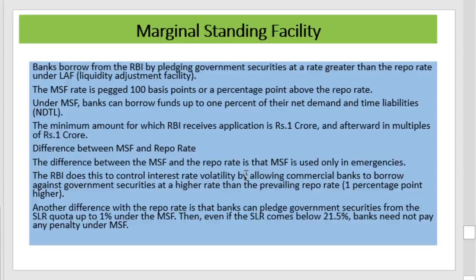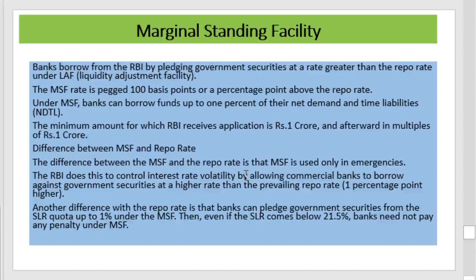The major difference is that MSF is used only in emergencies, and repo rates are used in day-to-day affairs if there is a liquidity mismatch. The RBI does this to control interest rate volatility by allowing commercial banks to borrow against government securities at a higher rate than the prevailing rate.